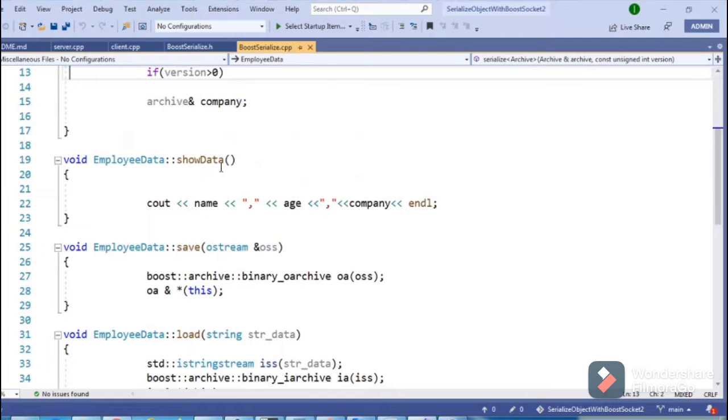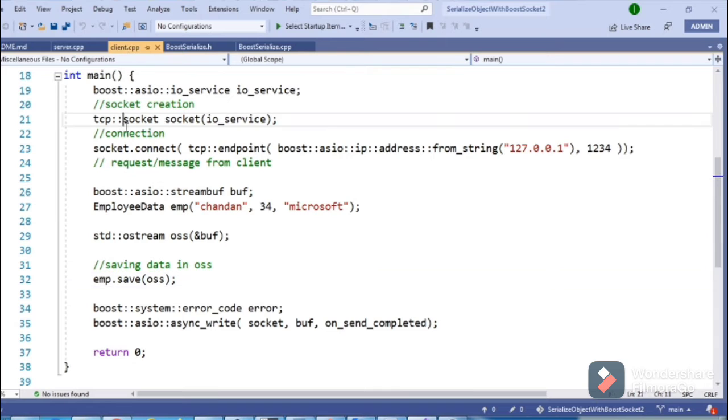Let's go back to our server class and the client class. First let's see the client class. What the client is trying to do is connect to a server which is listening on localhost, and the port is 1234 here.